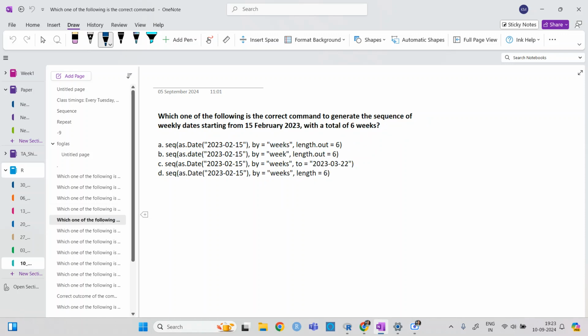Next one. I forgot actually, there are weeks also. I have just given day, months, and years. I think there is an option of weeks also. Option A. Okay, so there is the date and then by weeks, and then length.out is 6. So option A.